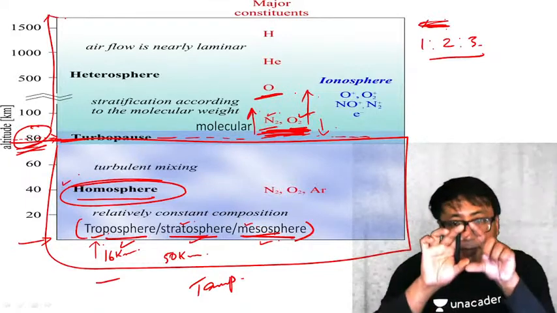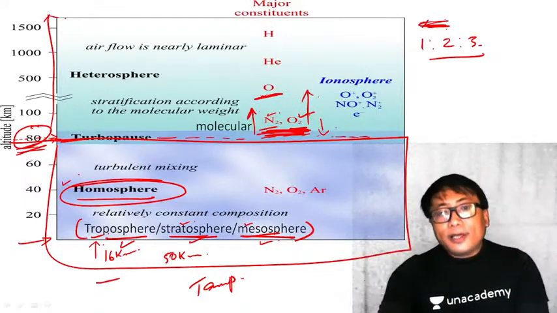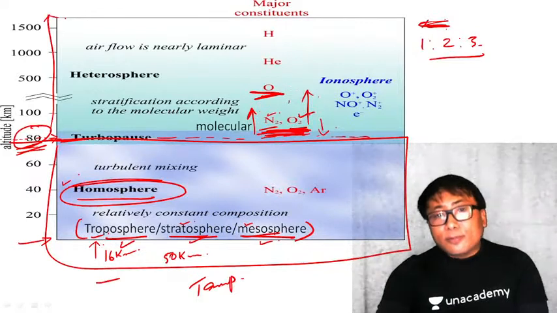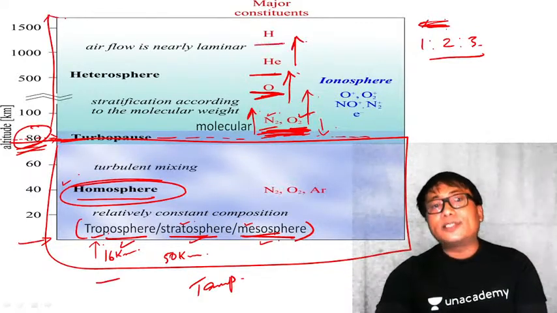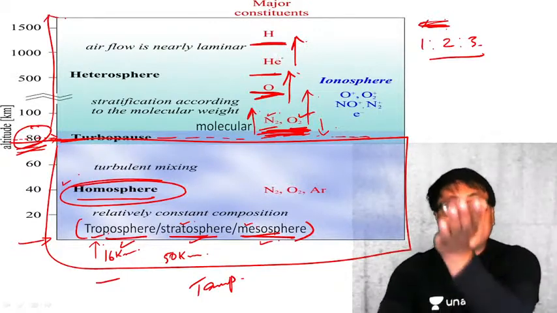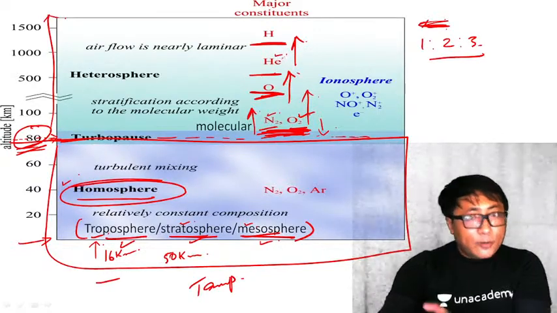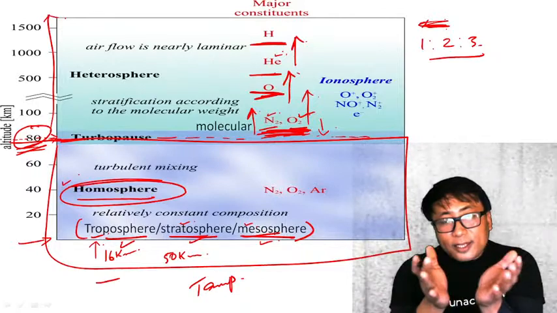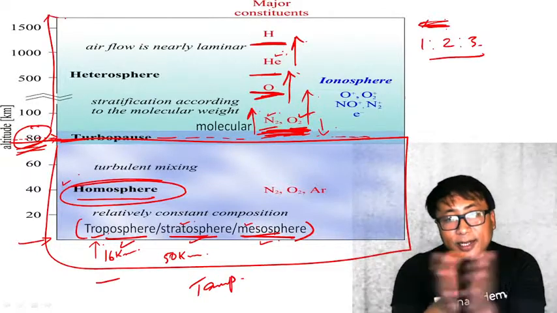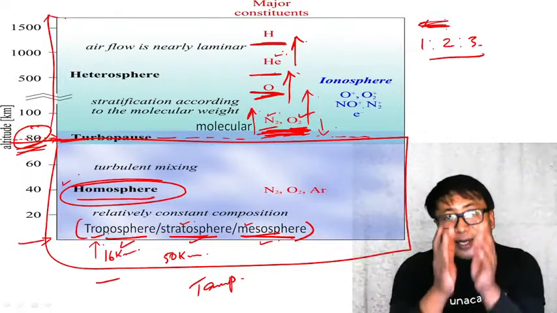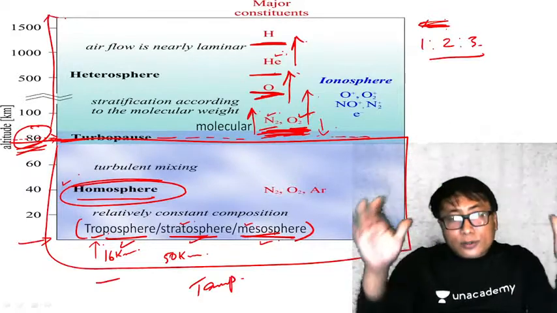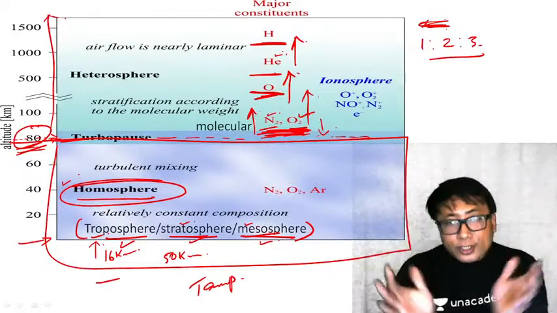The air is becoming very thin. It will be atomic oxygen. Now the moment I go up, helium, and the moment I go up further, there will be more concentration of hydrogen. Why? Because it is lighter than helium, which means the atmosphere is becoming very thin, very diffused. The density is very, very less. And here the constancy of composition is not there.